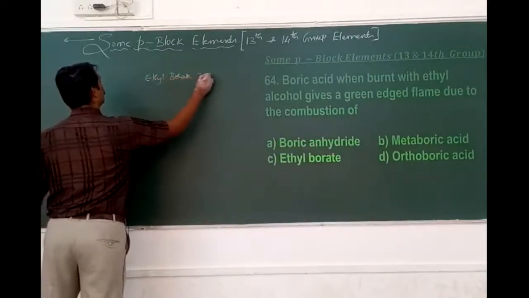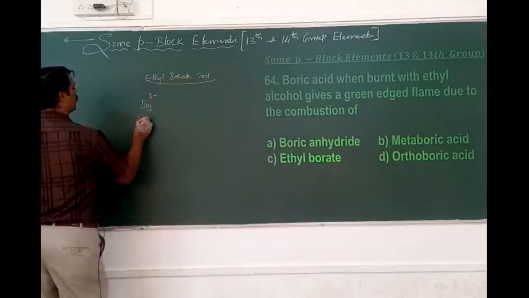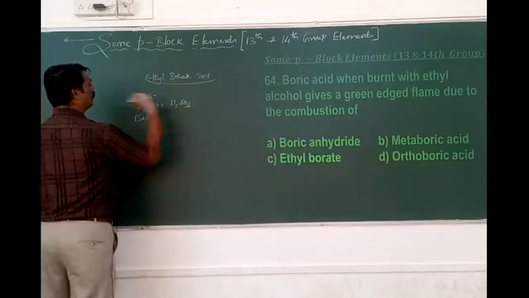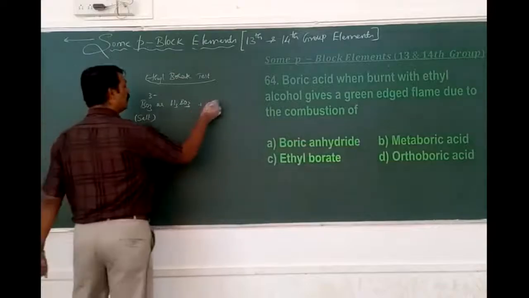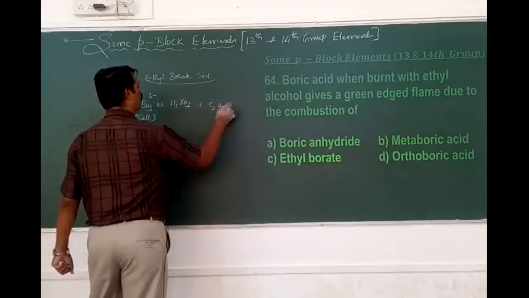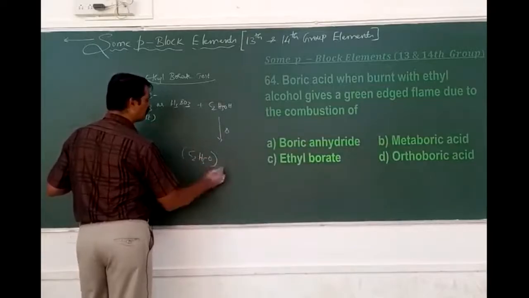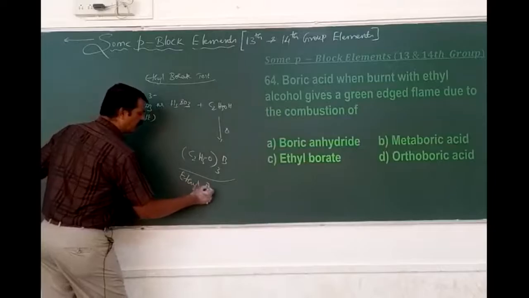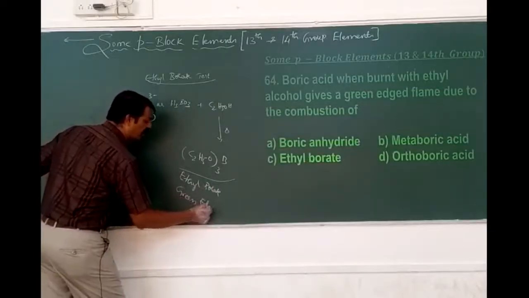When any borate salt, as H3BO3, is made to react with ethyl alcohol, upon heating it forms B(OC2H5)3. This is called ethyl borate, and this burns with a green edged flame.